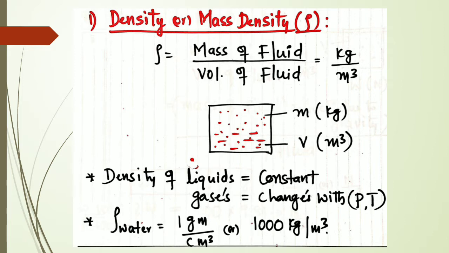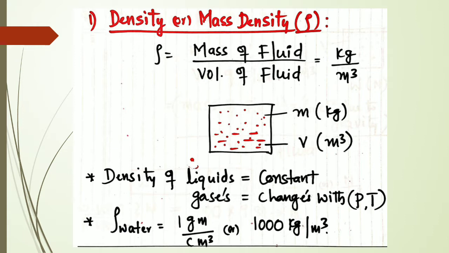The variation of the density of the fluid or density of water with respect to the pressure and temperature is always small here. Okay, so with respect to temperature and pressure, the variation of the density of water will be very small. So therefore, density of the liquids is always constant here. That you have to note down here.